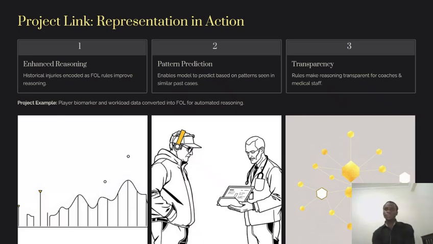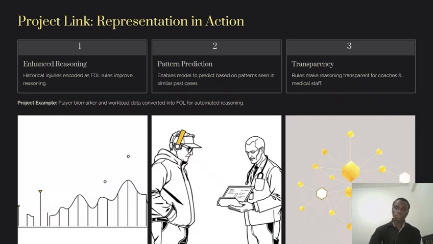For example, my model can learn that a player who has had two hamstring injuries in the past is more susceptible to incurring another hamstring injury. Based on the biomarkers, it sees that this player sustained these injuries because of this. Since it's tracing that pattern again, it can flag that player as what? As a player who has a high risk of getting that specific injury again.